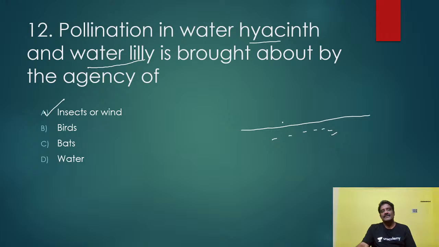But one point you have to remember here. This is a water plant, so why is water not the agent for pollination? You may have the doubt. But remember, pollen grains of the water hyacinth and water lily are very, very light, and also a large number are produced. So to carry the light pollen grains in large number, wind is the agent here. These plants are exposed to air also. So easily the pollen grains are carried by the wind and also by insects.